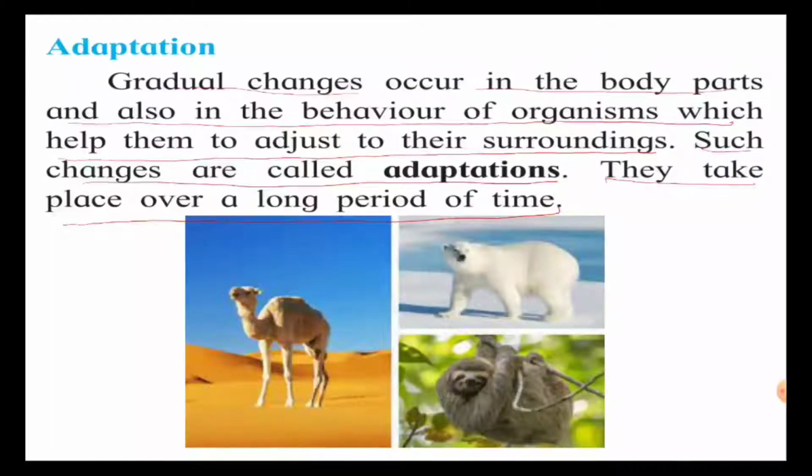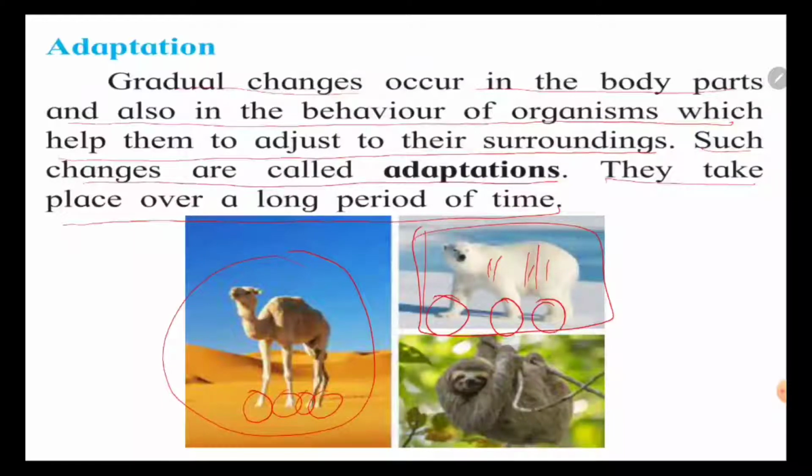Adaptation means, if you can see that the camel is in the desert, his legs will be different. And if a polar bear is in a polar region, staying in ice, he has furry hair on his body, and his paws are different from the camel's.